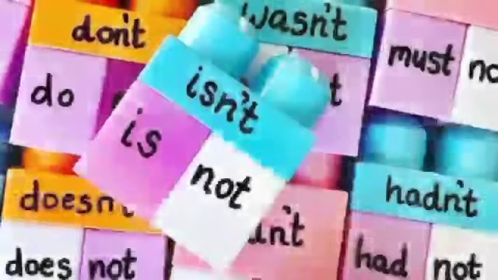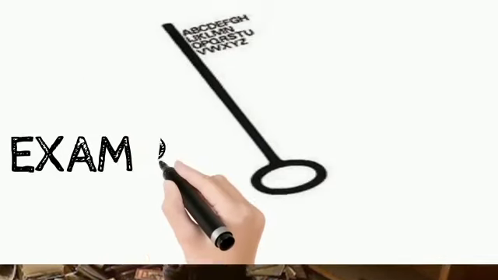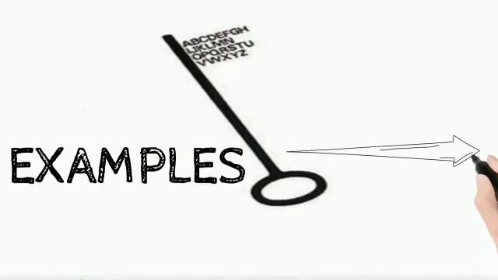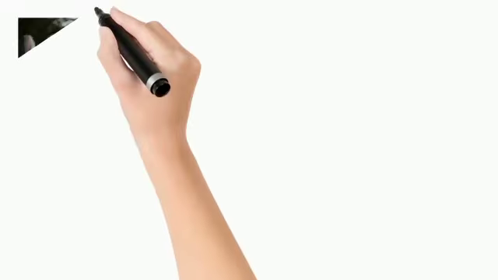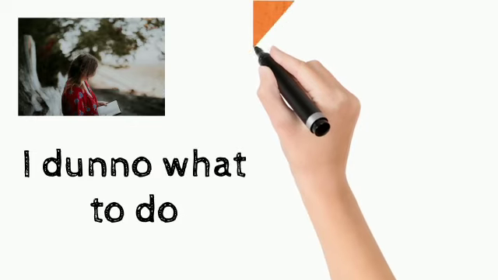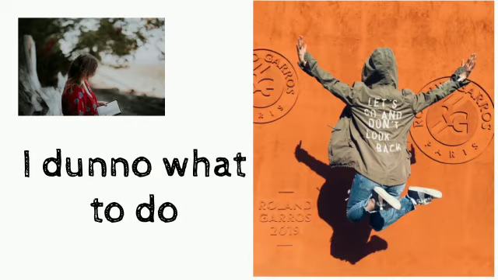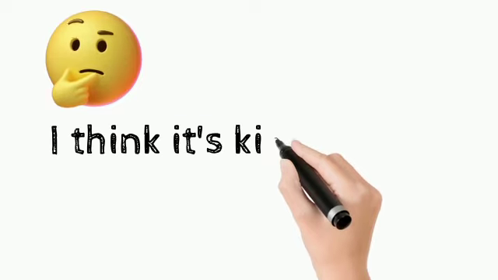We use contractions every day when we speak and write. There are so many contractions to learn in the English language. Here are some examples. Don't know, dunno. I don't know what to do. Kind of, kinda. I think it's kind of funny.